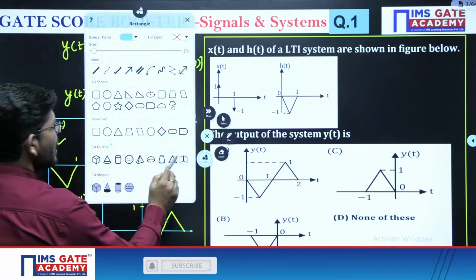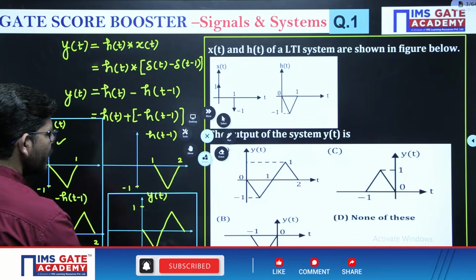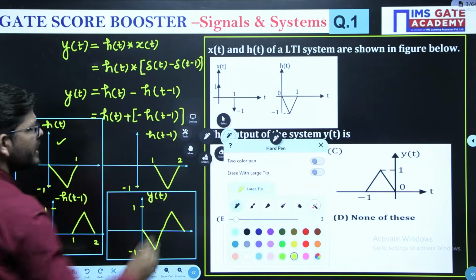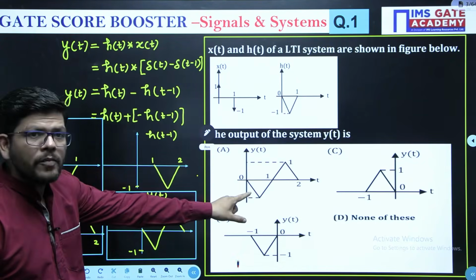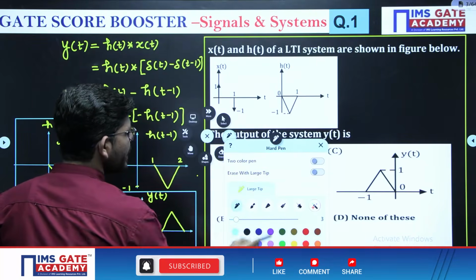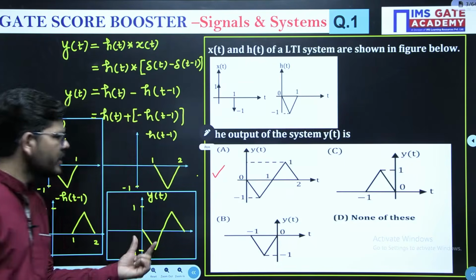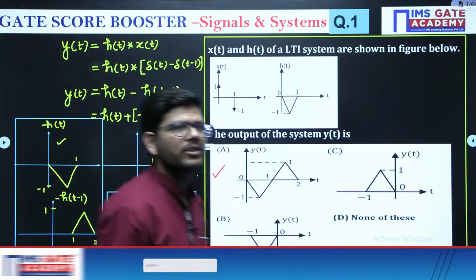This is going to be the output, right? This will be our output y of t, which exactly matches with the option given as option number A. So option number A is going to be the right answer, correct? This is how you can solve this question.